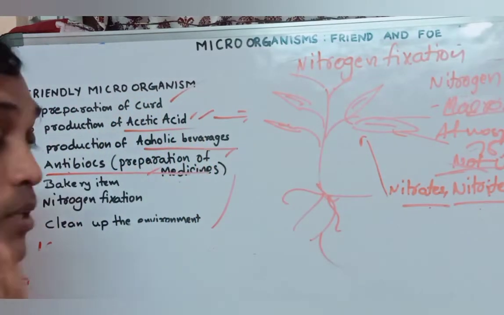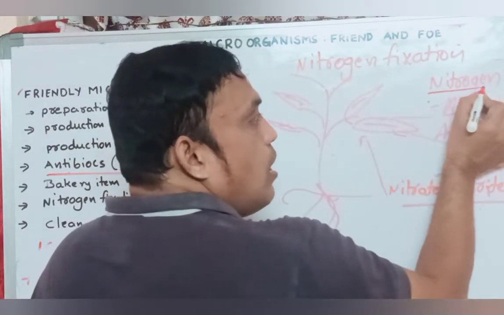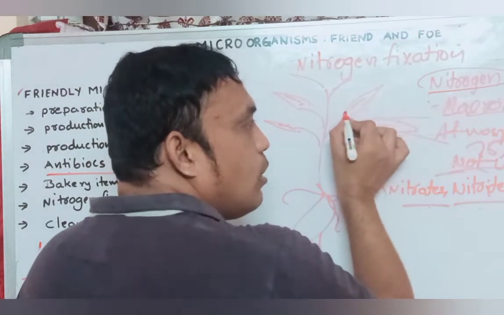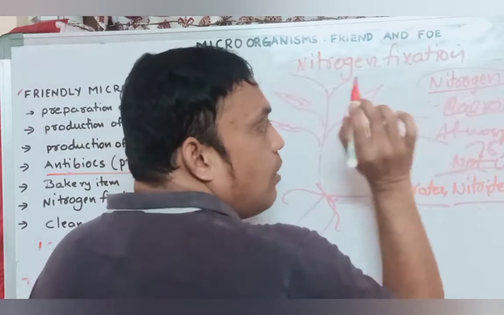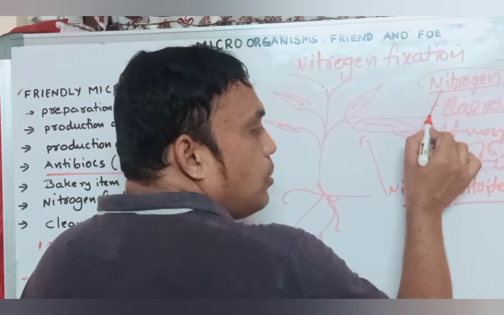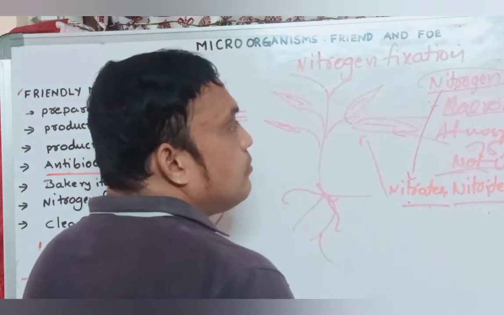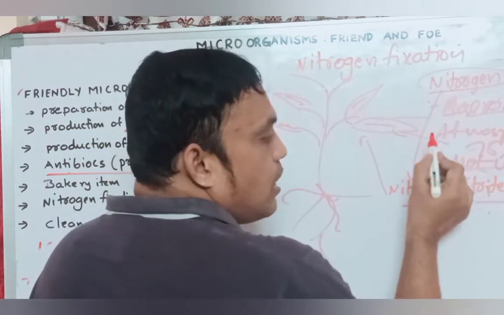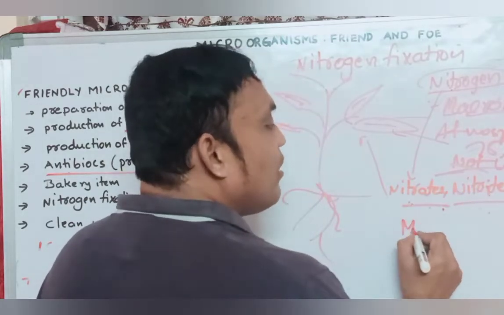Try to understand. Whatever atmospheric nitrogen is not useful to the plants. Plants do not absorb that atmospheric nitrogen. Why? Because it is a complex one. So this nitrogen needs to be converted into nitrates or nitrites. That means atmospheric nitrogen is converted into nitrates or nitrites by microorganisms.